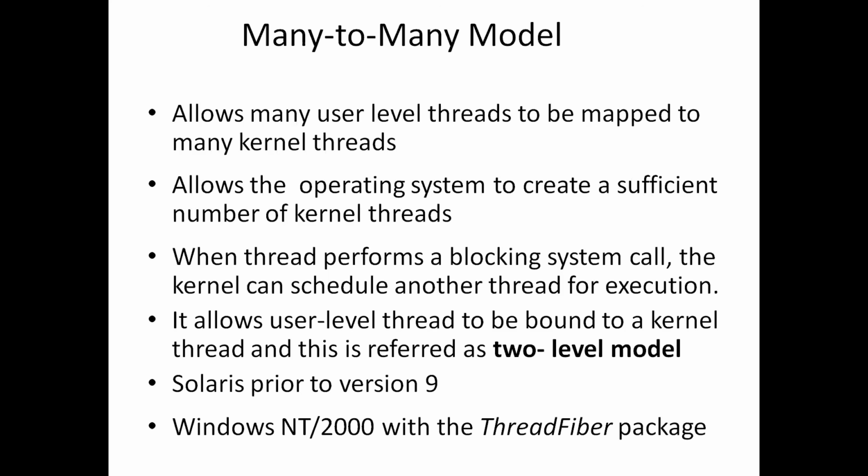Whereas the drawback of many-to-one is, this model allows creating more user threads, but the kernel can schedule only one thread at a time. Only one thread can execute with the kernel at a time in many-to-one model. That is the drawback of many-to-one model, and these drawbacks can be overcome by many-to-many model. We'll see the model.